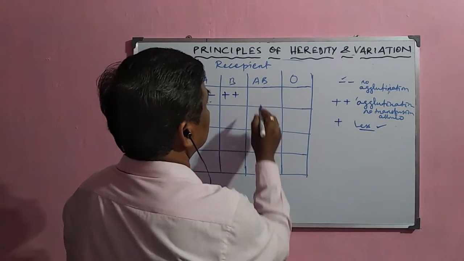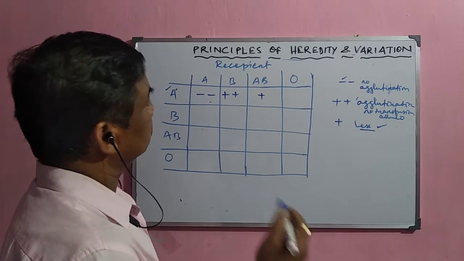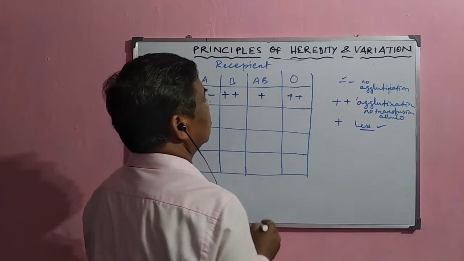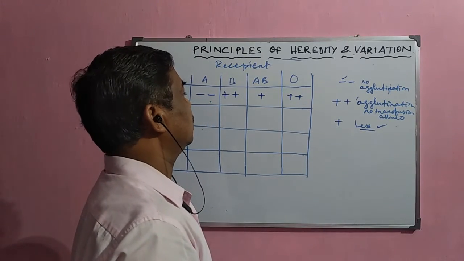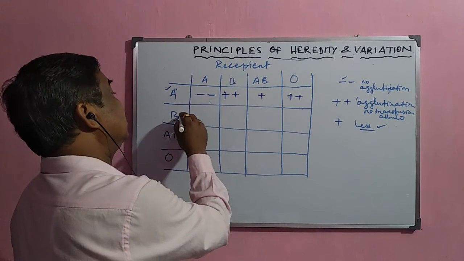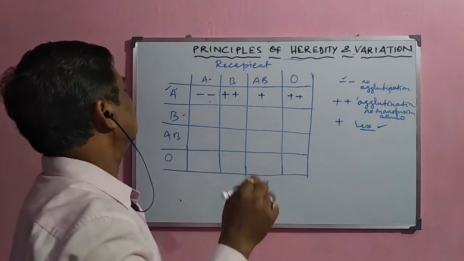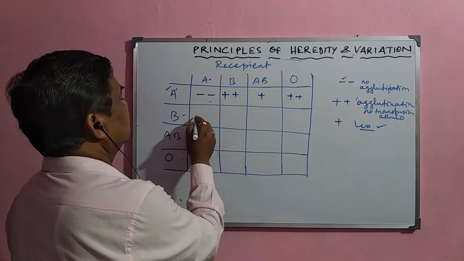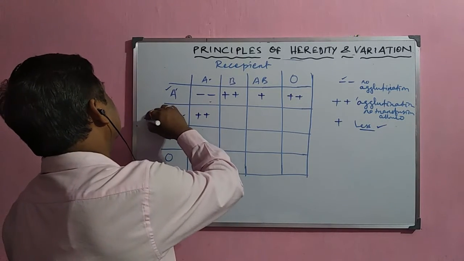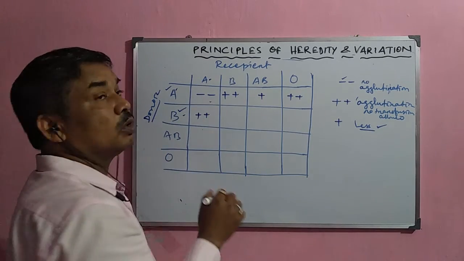Now, A can give to AB with very less agglutination, and in the worst case it can be given to AB. But in the case of O, both antigens are there, so heavy agglutination will occur here. Now, if B donates to the A blood group, having antigen A and antibody B, antibody B will react with it, so agglutination will occur, and no transfusion will be allowed from this donor. This is the donor group, and donor group B will never donate blood to A.